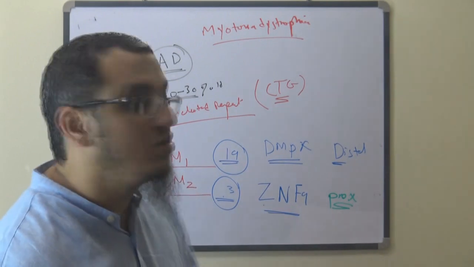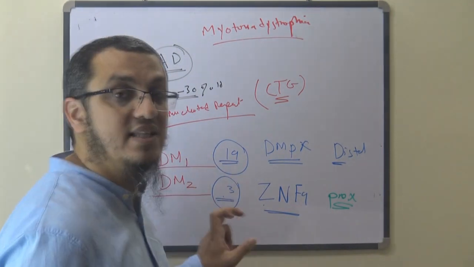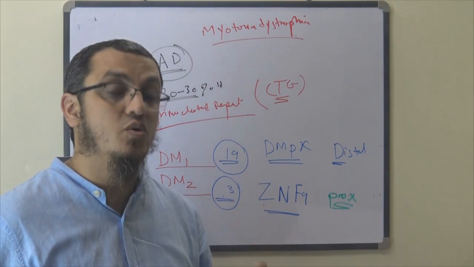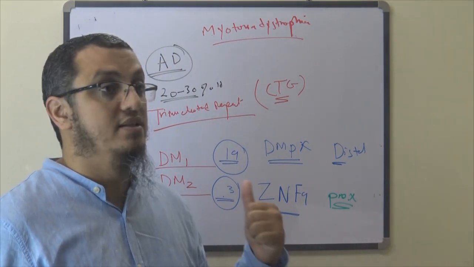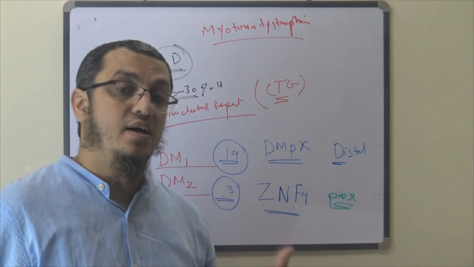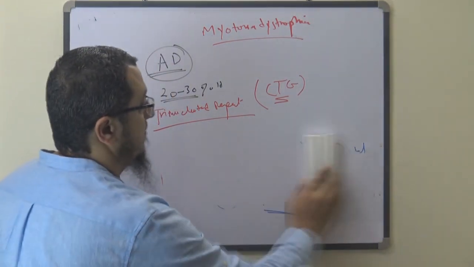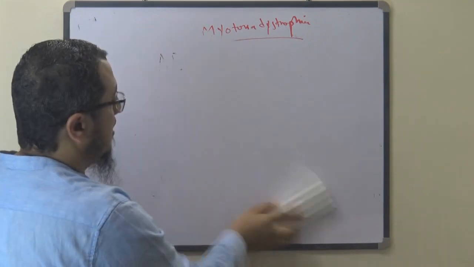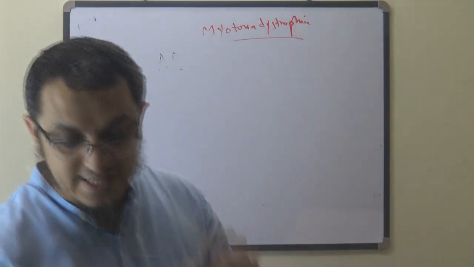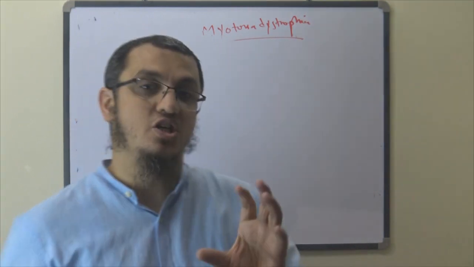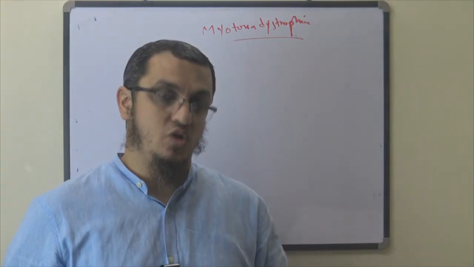What you have to know is chromosome 19 and chromosome 3. As we said, it is a trinucleotide repeat, CTG. So what are the features of this disease?